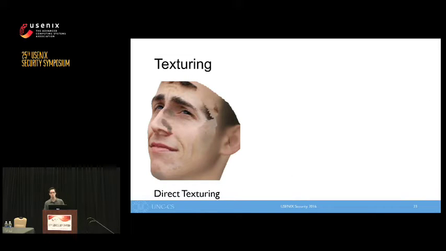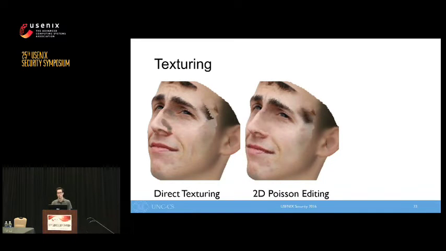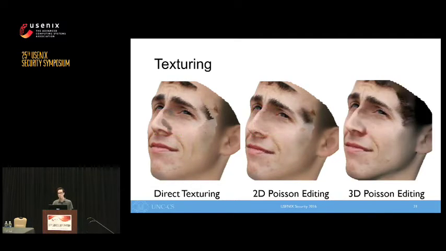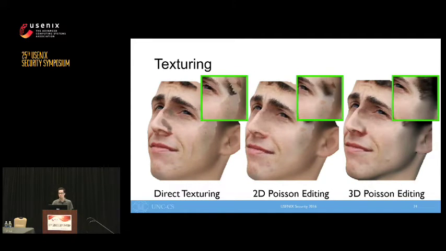After 3D reconstruction, we texture the face using a single input image. Due to head rotation, there will inevitably be areas in the face that will lack color based on direct texturing. We can fill in these colors, say, using a predefined base texture or mirroring the face, but this also often leads to undesired artifacts. A common approach is to impute the color using 2D Poisson editing, which often gives a more convincing result. We find that extending to 3D Poisson editing leads to better texture imputation. More information about this step can be found in our paper.